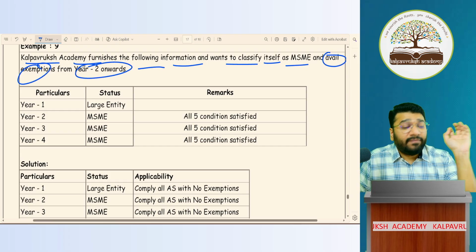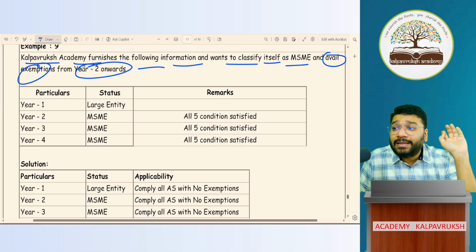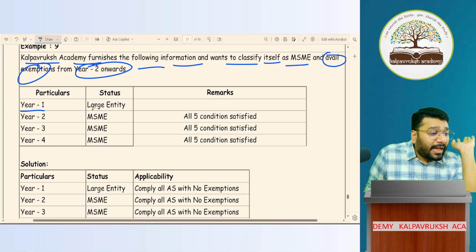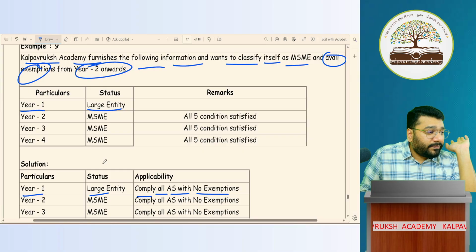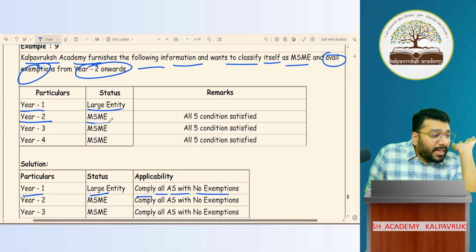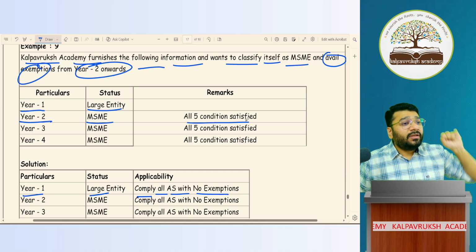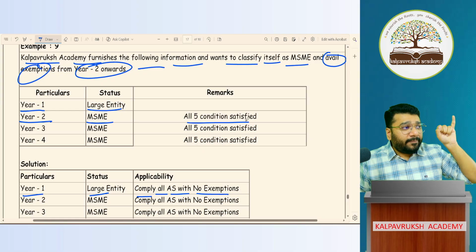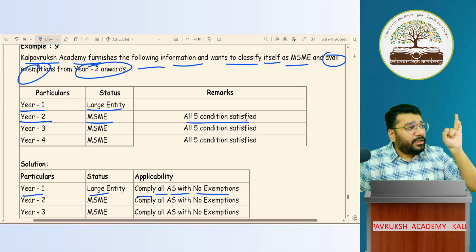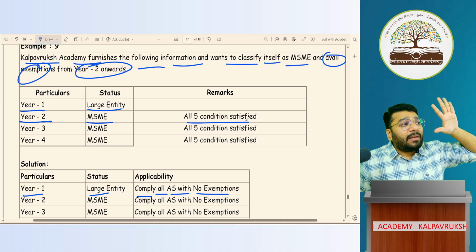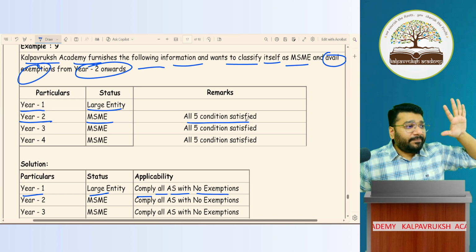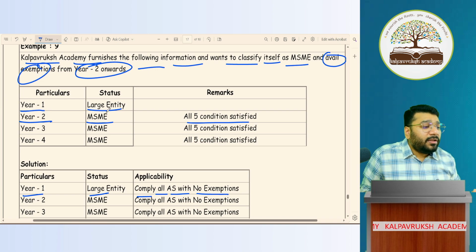So listen to me very carefully, very, very important. High chance that question will come from this segment. Year 1, large entity. Since you're a large entity, you will comply with all AS with no exemption. All AS with no exemption. When they came to year 2, it became MSME. All the 5 conditions satisfied. What are the 5 conditions? CA.Prathik Academy is not listed. Nor bank, FI or insurance. Turnover not crossing 250 crores. Borrowing not crossing 50 crores. CA.Prathik Academy is neither holding nor subsidiary of large entity. So all 5 conditions satisfied.